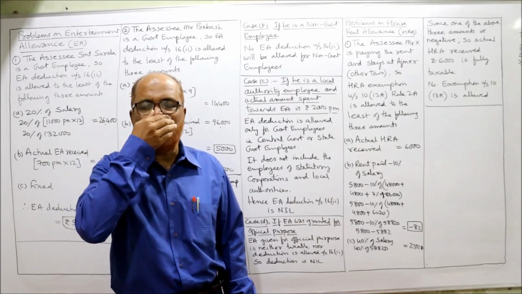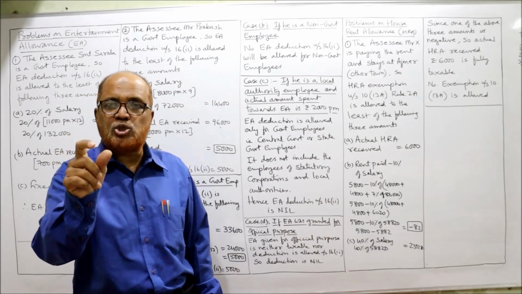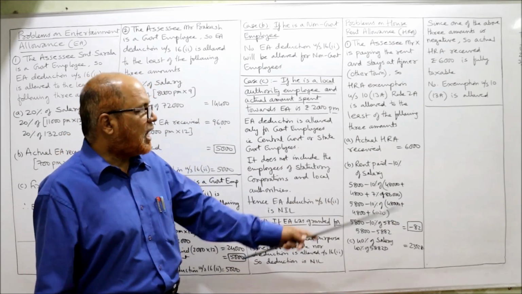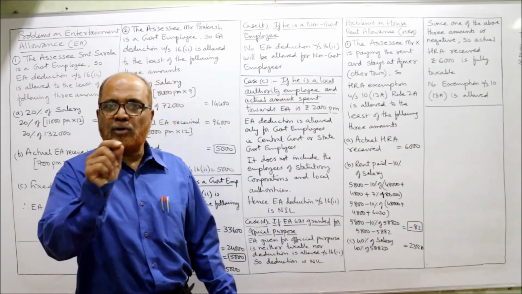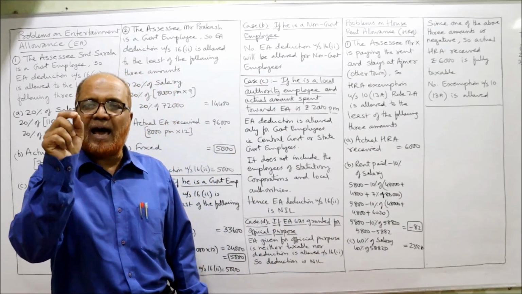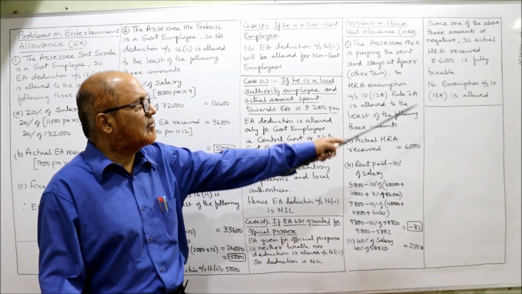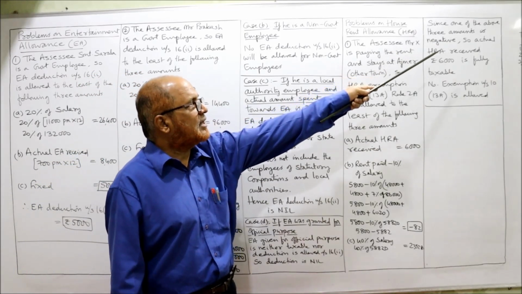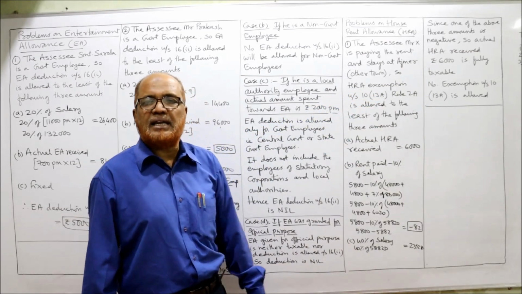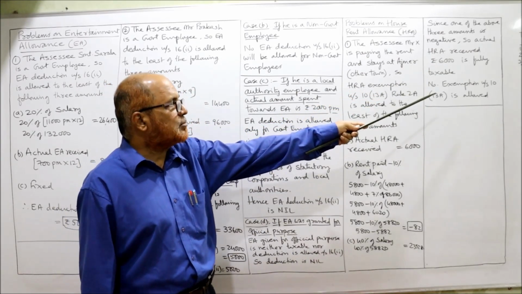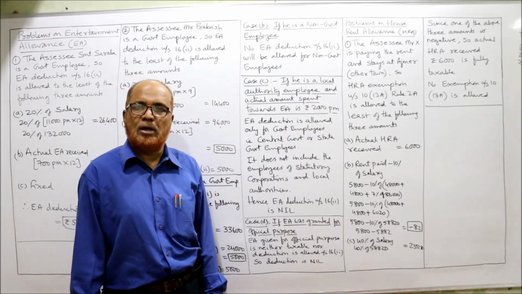That means actual HRA received is fully taxable if any one of the items happens to be zero. In our problem, one of the three amounts is negative. Then actual HRA received is fully taxable. No HRA exemption will be allowed. Since one of the above three amounts is negative, actual HRA received 6,000 is fully taxable. No exemption under section 10(13A) will be allowed.